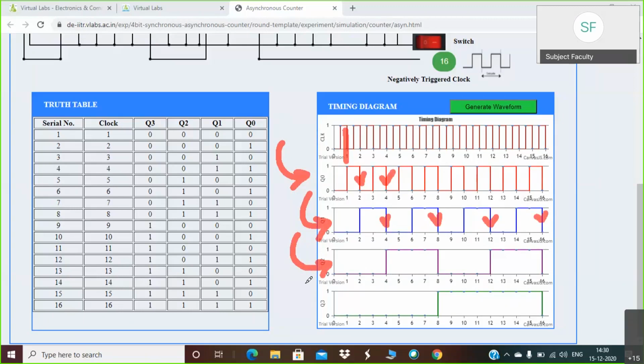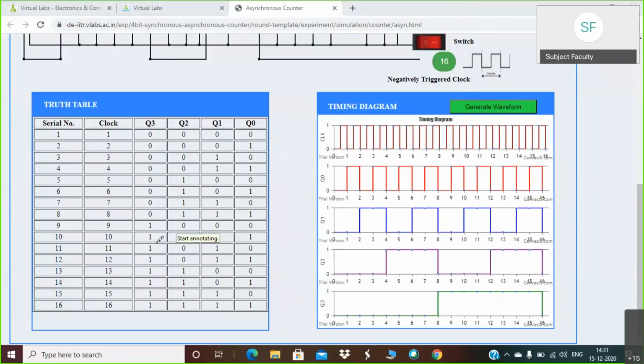Okay. So again, this Q2 is applied to Q3. So Q2 is acting as a clock too. You have to first mark the negative edges. Once you do that, whatever changes are happening in Q3 will be along these negative edges only. We have already seen this in the theory session, but it will be more clear to you once you perform this practical.